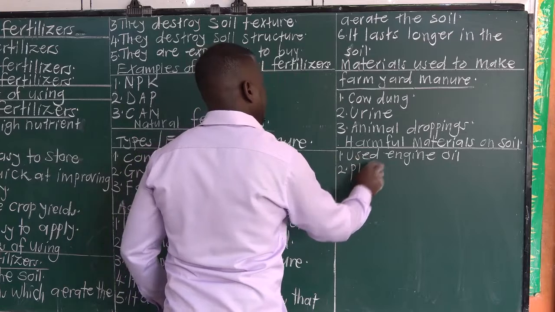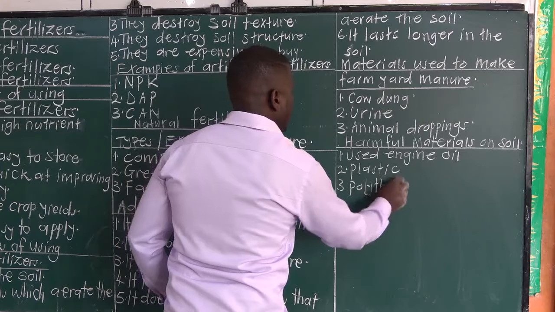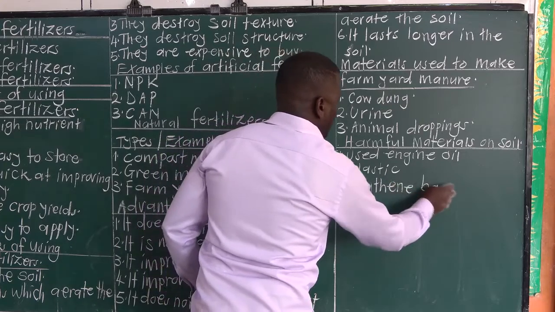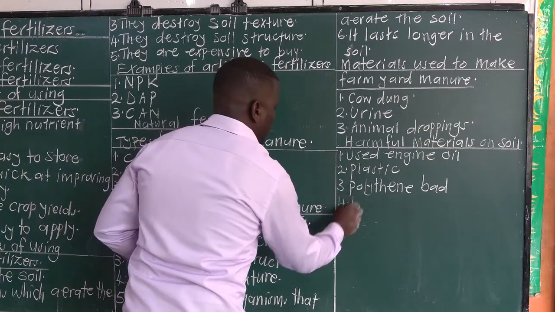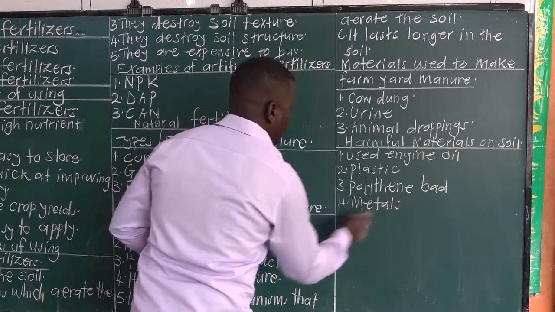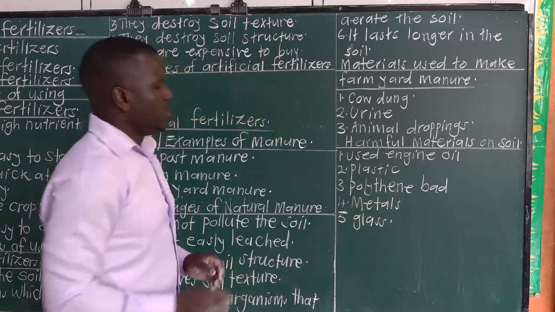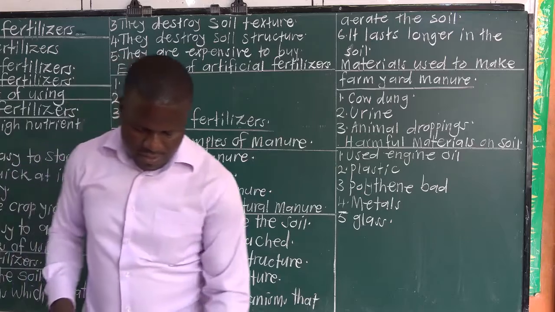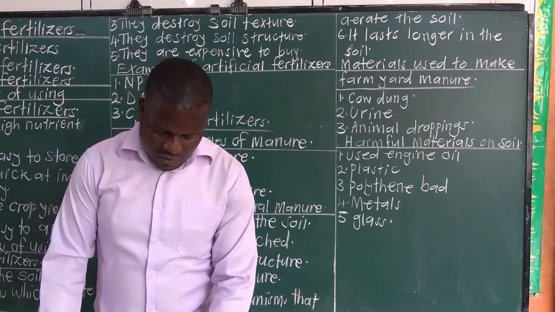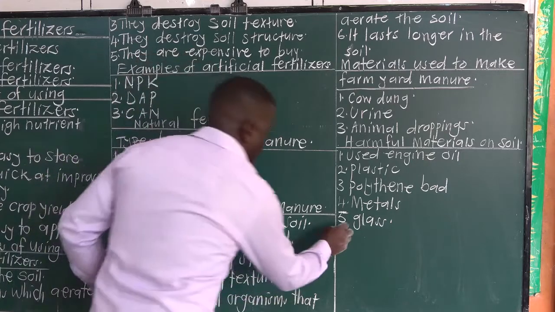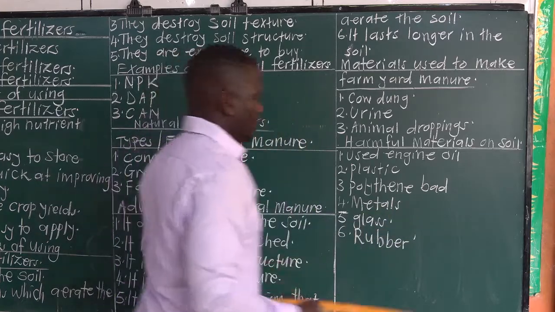We have plastic, polythene bags. These materials are very, very harmful. Then we have metals, glass. All these are harmful materials in the soil. So what's the effect of these materials in the soil? These materials pollute the soil. We even have rubber, and so on.